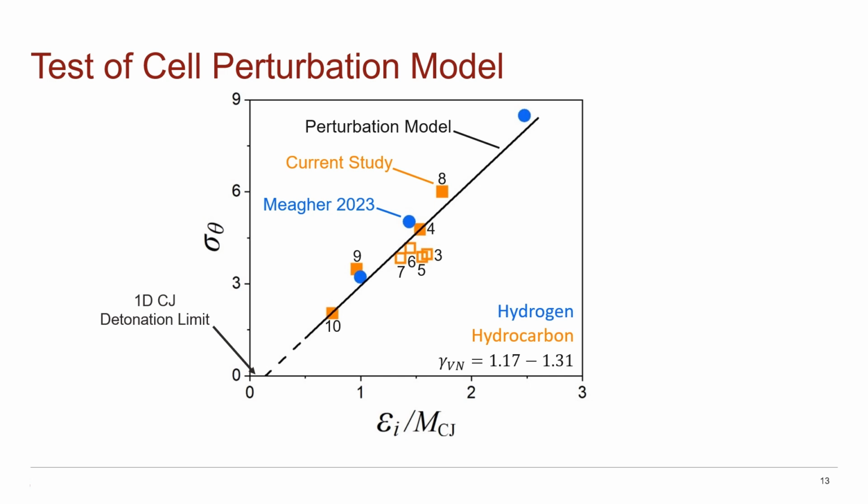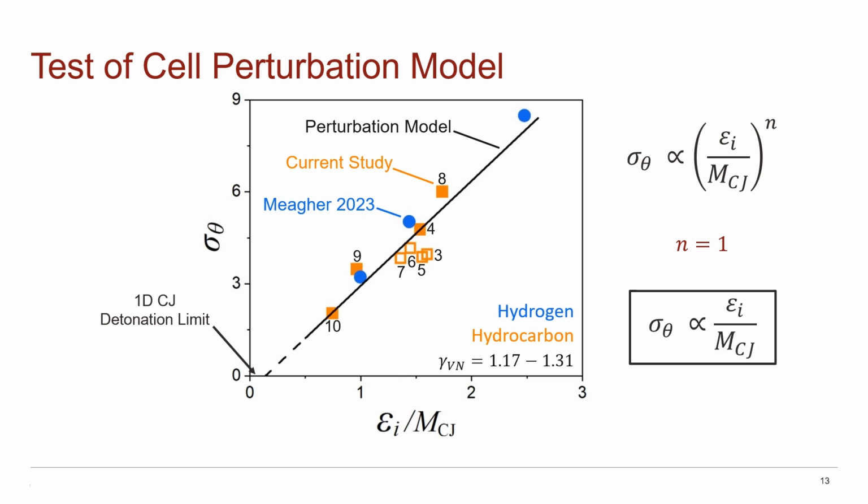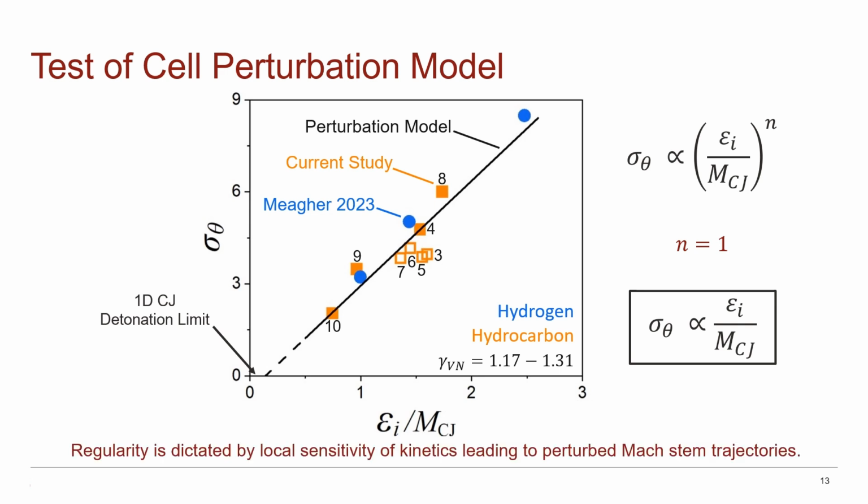This linear increase in regularity with respect to our single quantity of E of epsilon I over mCj also tells us that our power of n in the perturbation model is actually 1, giving the following relationship. Physically, this result indicates that the regularity of detonation cellular structures is dictated by local sensitivity of chemical kinetics, which give rise to perturbed Mach stem trajectories.